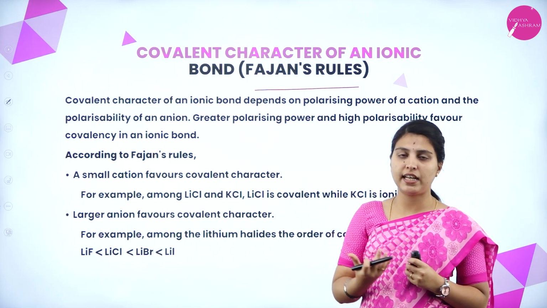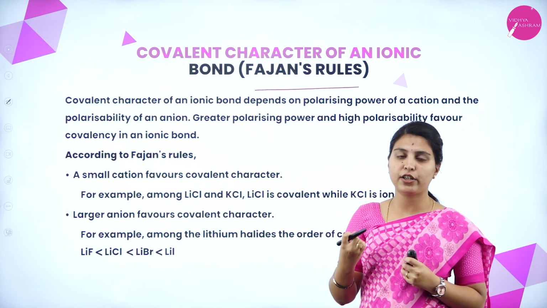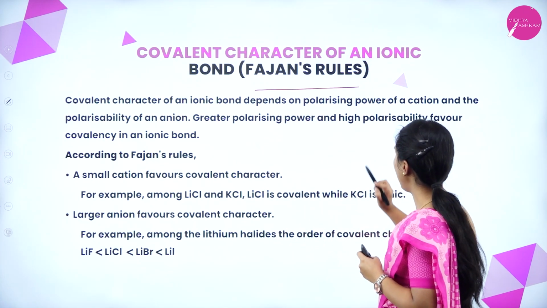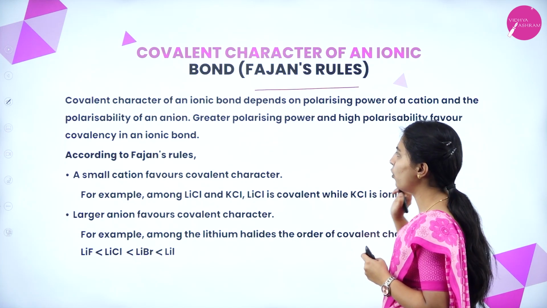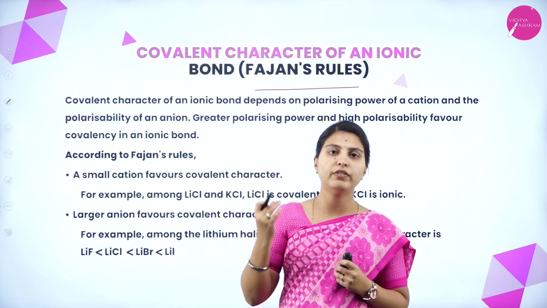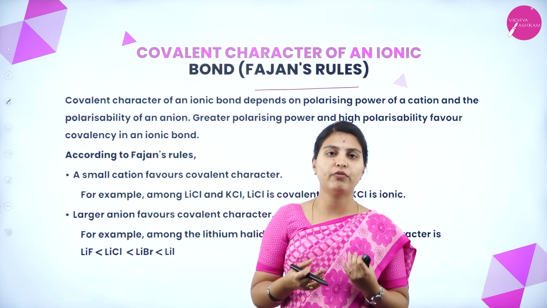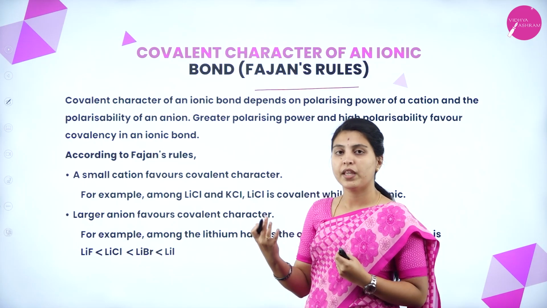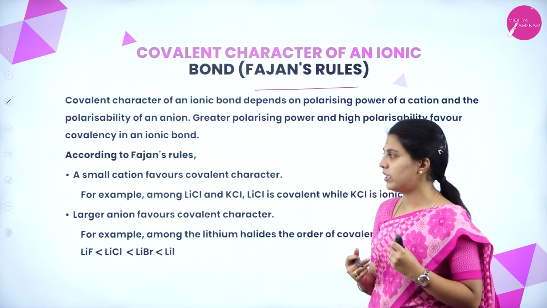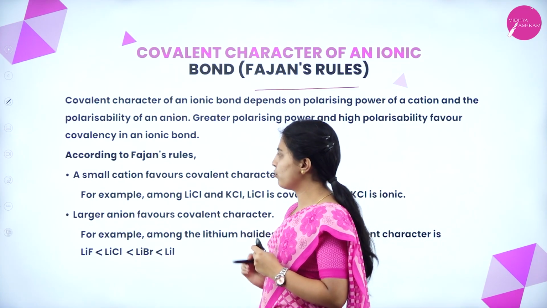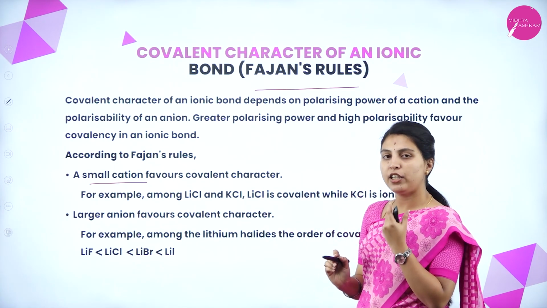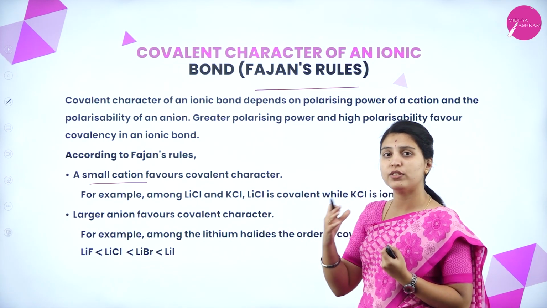Cation means it loses its electron, anion means it gains the electron from the cation. Correct? The greater polarizing power and the high polarizability favor covalency in an ionic bond. The electron losing character of the cation and the electron gaining character of the anion, if greater, favor the covalency in an ionic bond. According to Fajan's rules, a small cation favors the covalent character. Yes, a cation that is smaller has a greater tendency to attract electrons.